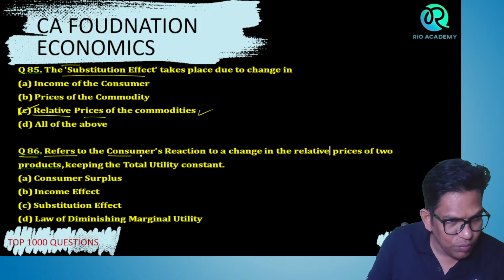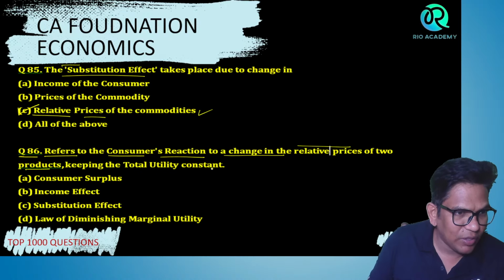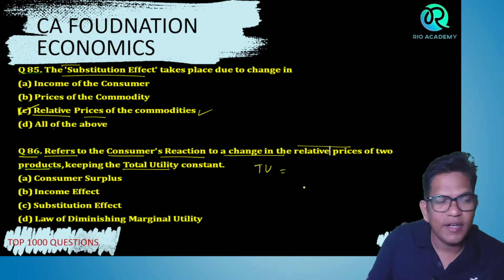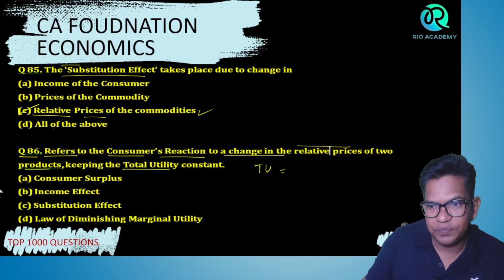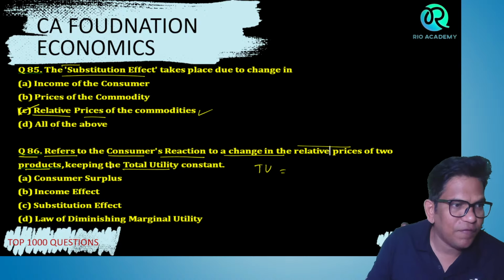Dash refers to the consumer's reaction to change in the relative price of two products, keeping the totality constant. So bachcho, here TU is constant. TU is neither increasing nor decreasing. ठीक है जी, ज़्यादा भी नहीं हो रहा है, कम भी नहीं हो रहा है. So now what they want is that, just remember, consumer reaction to change in the relative price of two products, keeping the totality constant.